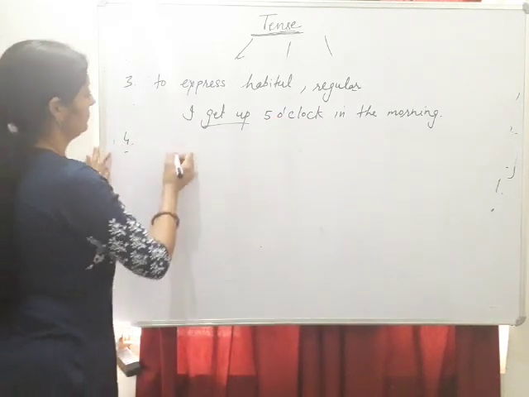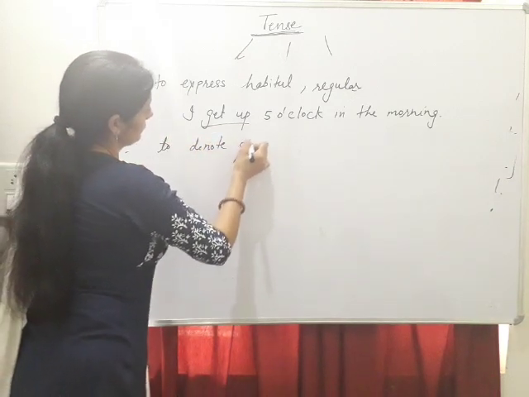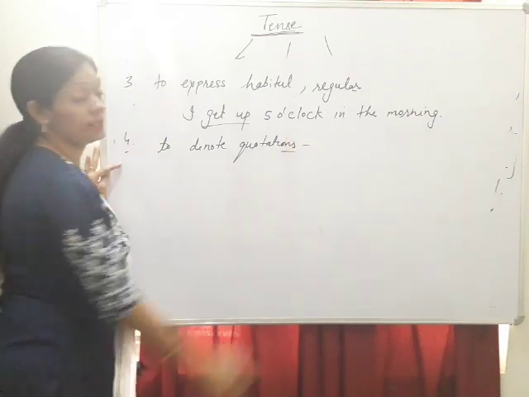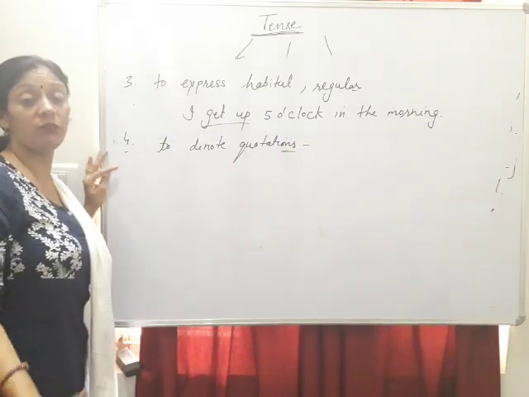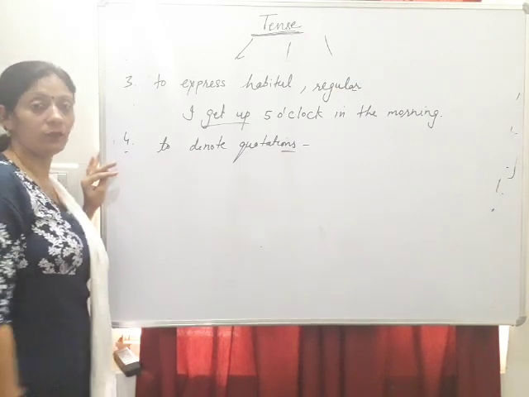Next one is to denote quotations. Quotations, or we can say the statements of the writers which became famous. For those statements we use present indefinite.